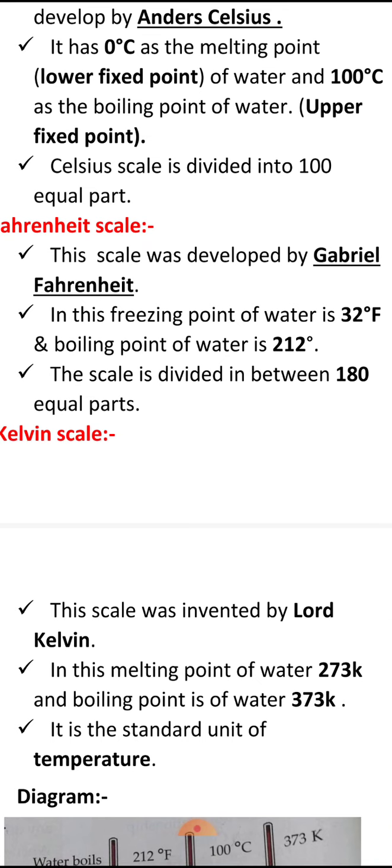In this, the freezing point of water is 32 degree Fahrenheit. That means we can say 0 degree Celsius is equal to 32 degree Fahrenheit. Similarly, 100 degree Celsius is equal to 212 degree Fahrenheit.